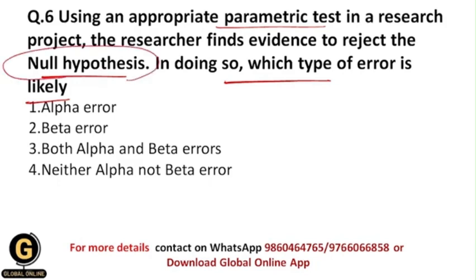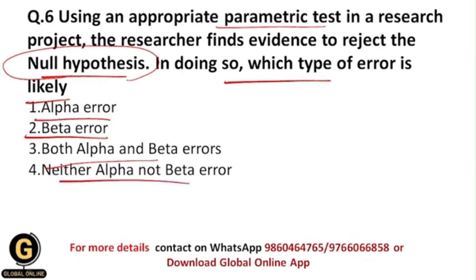So whenever he is rejecting the null hypothesis, in that situation what type of error will occur? Whether alpha error will occur, or beta error will occur, or both alpha and beta errors will occur, or neither alpha nor beta error will occur.